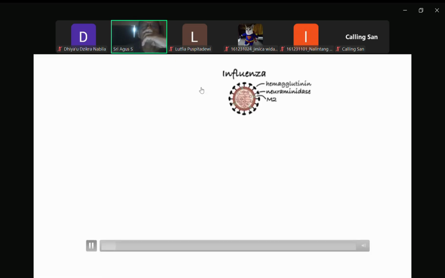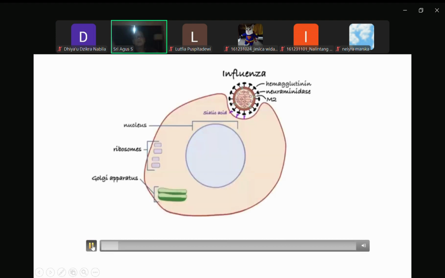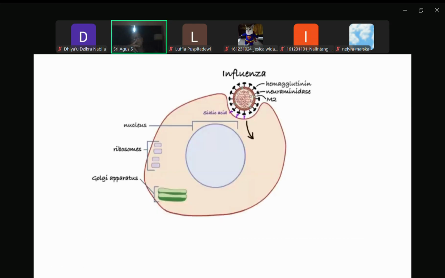The first step of the influenza virus infection involves binding of hemagglutinin to sialic acid residues on the surface of the host cell, which results in engulfment of the virus into the cell via endocytosis.